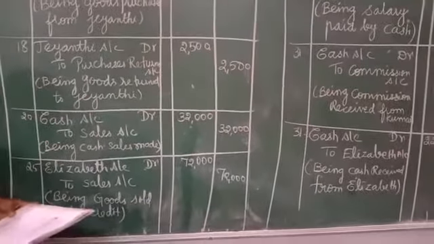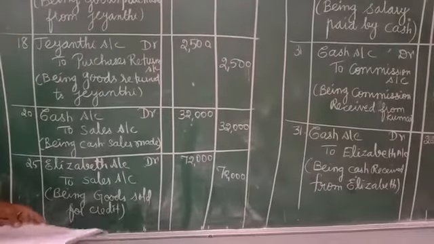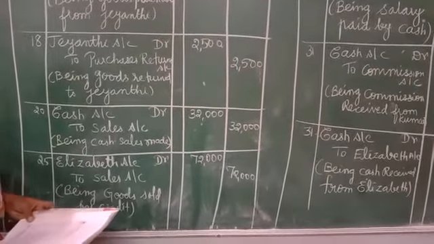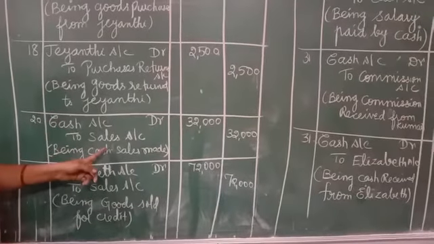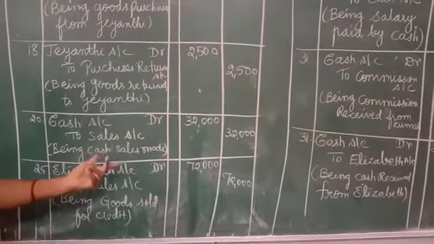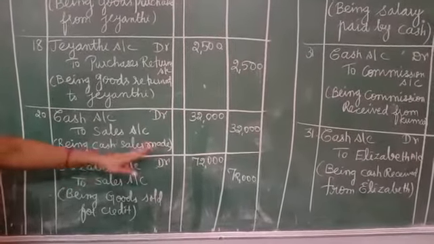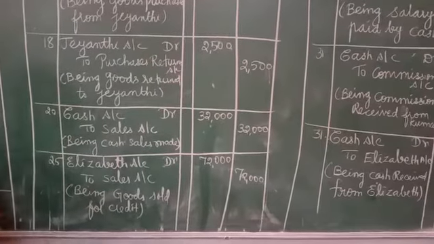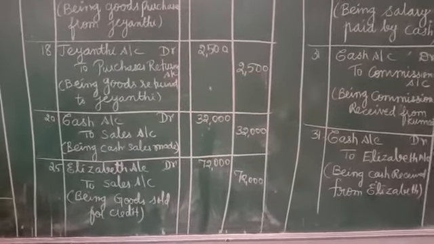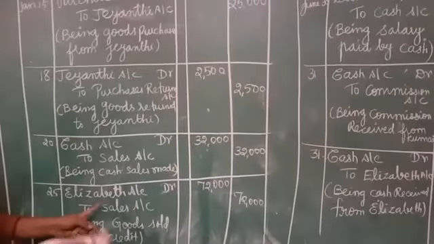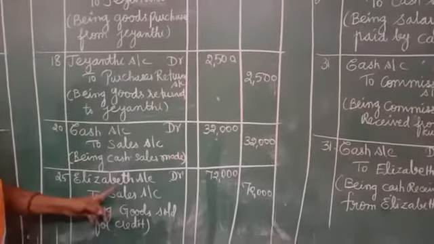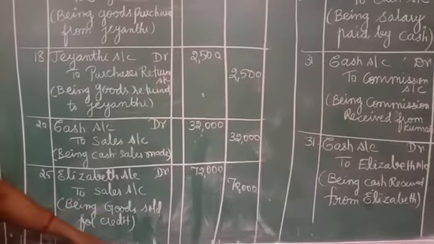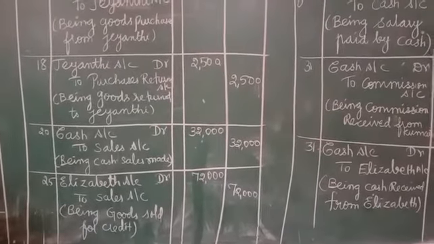Next, let us move on to the next entry. 20th of January, sold goods for cash. Cash account debtor to sales account. This entry is very easy. Being cash sales made. Then next one is sold goods to Elizabeth on credit. So it is a credit sale. So who is receiving the goods? Elizabeth is receiving the goods. So Elizabeth account debtor to sales account. Being goods sold on credit.